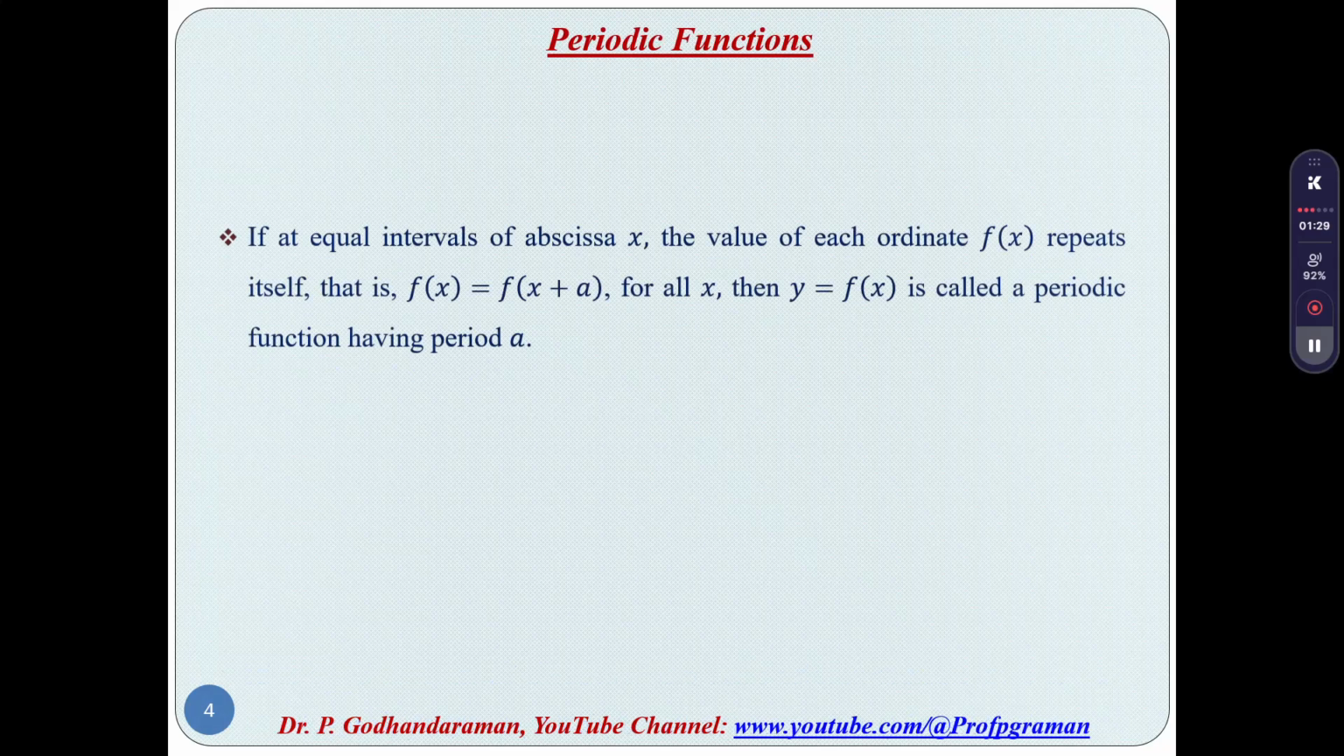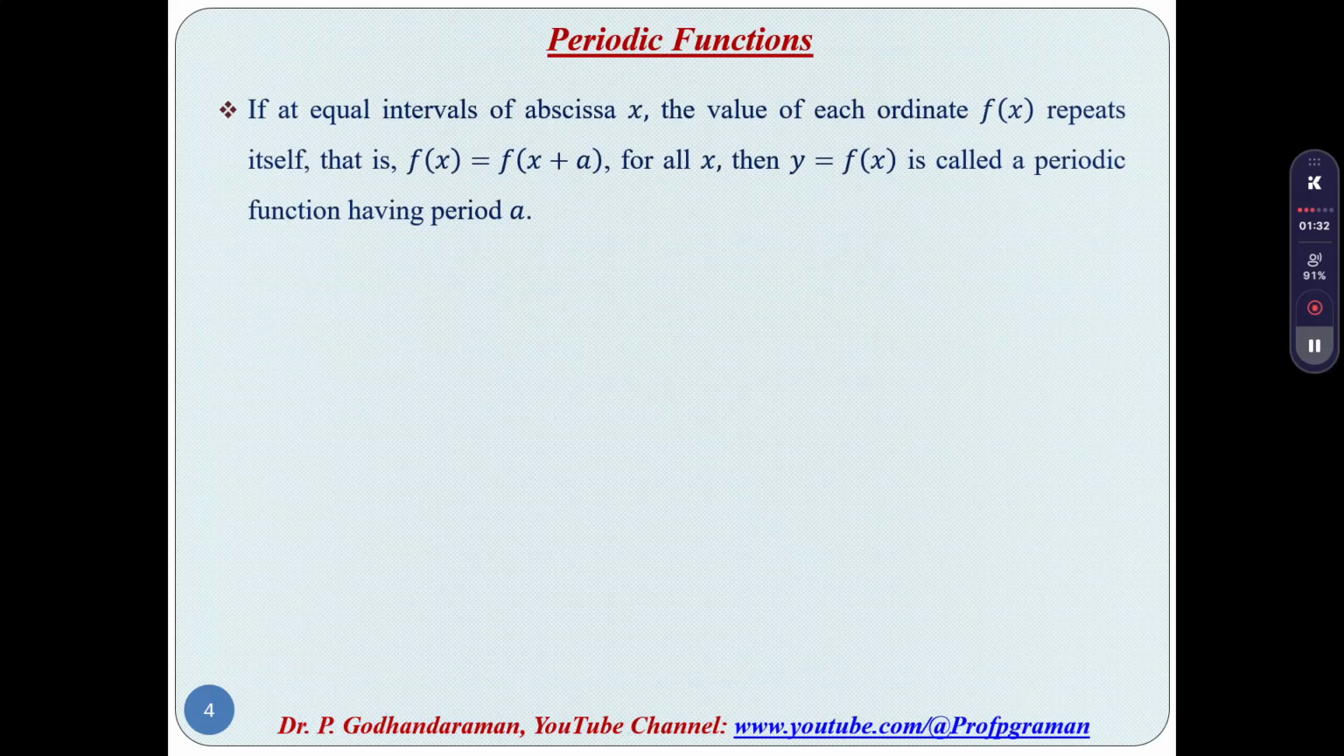A periodic function is one where, at equal intervals, the value of each ordinate of the function of x repeats itself. For example, f of x equals f of x plus a for all x values. So when the period is an equal interval, then y equals f of x is called a periodic function having period a. For example, sin x and cos x are periodic functions having period 2 pi.